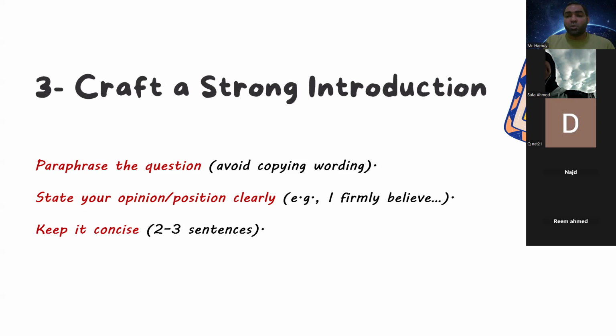So, who can give me an example in this part? Which type of essays can I mention my point of view from the beginning? Which type? The opinion essay. Great. In the opinion essay, you can mention your own point of view from the beginning.